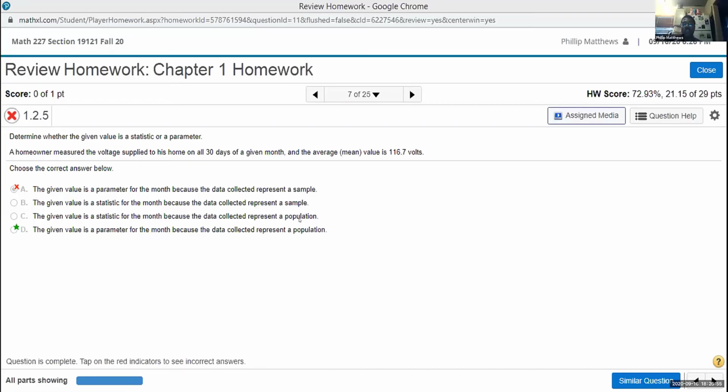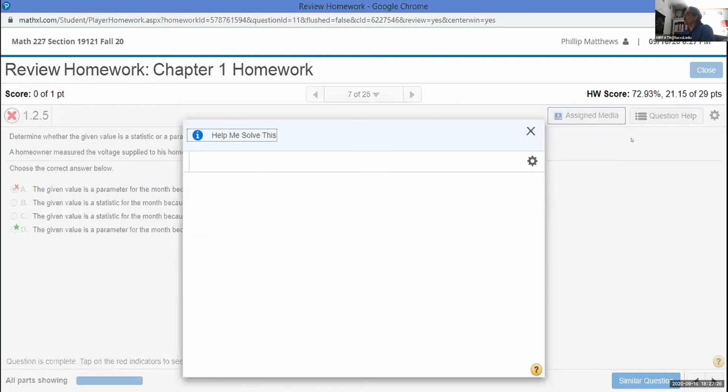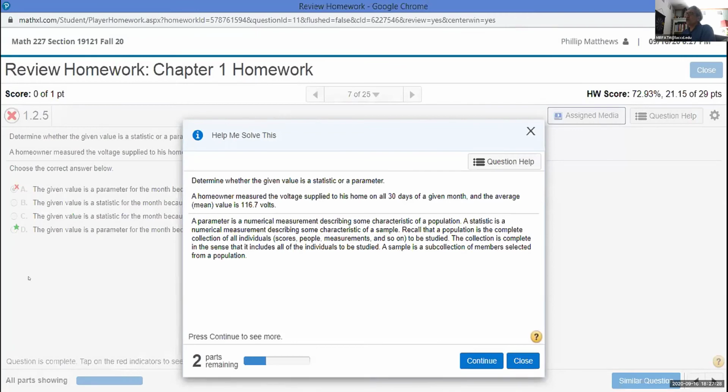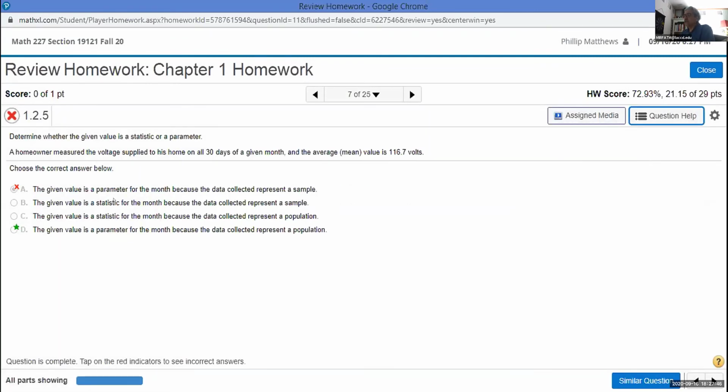Good job. Now you see the question help. When I click on question help, you see that right there? So when you click on question help, make sure everybody sees how to do that. It says take you to the textbook, help me solve this. If you click on help me solve this, it brings up a very similar problem. And if you click on continue, it goes over step by step how to do each of those problems. That's how you can get immediate help.